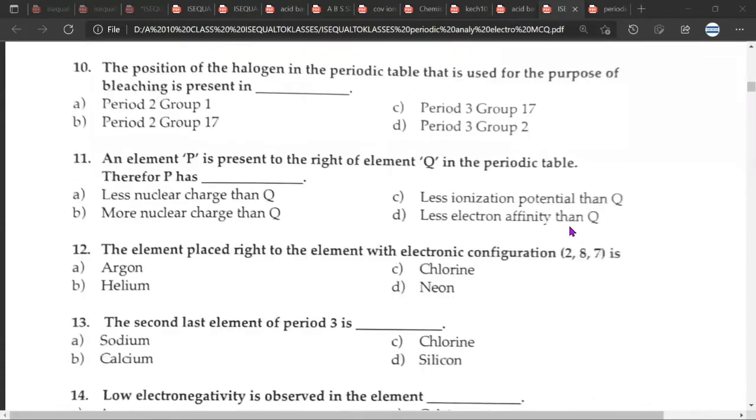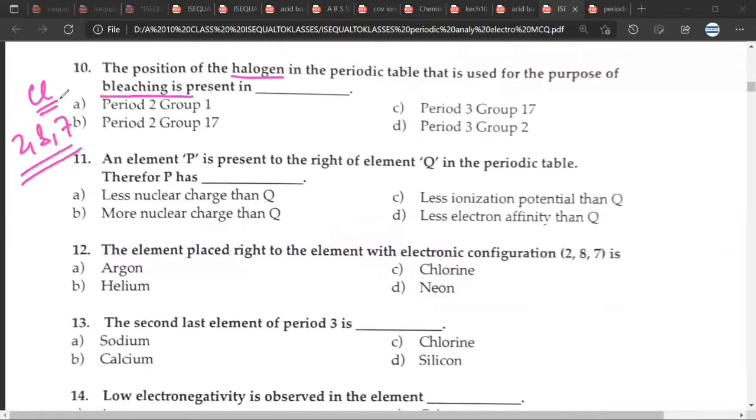Question number 10. The position of halogen in the periodic table. This would be C. Why? Halogens are in group 17, and chlorine, the halogen used for bleaching, has the configuration 2, 8, 7. Am I correct? Yes, sir. So the period is 3 and the group is 17, halogen.